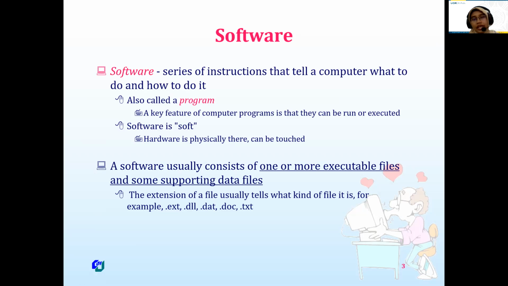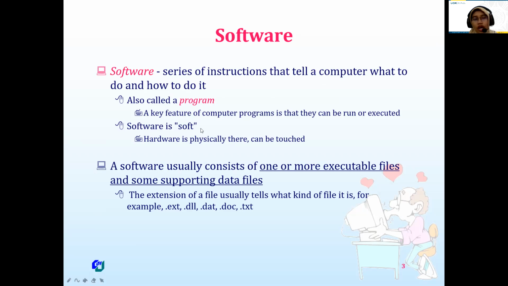So software is a kind of instruction that tells a device, in here our device is computer, what to do and how to do it, or sometimes we call software a program. And one of the key features of a computer program is that it can be run or executed.